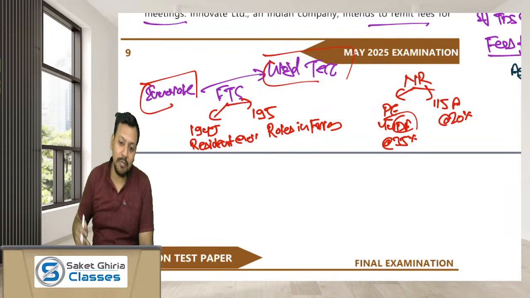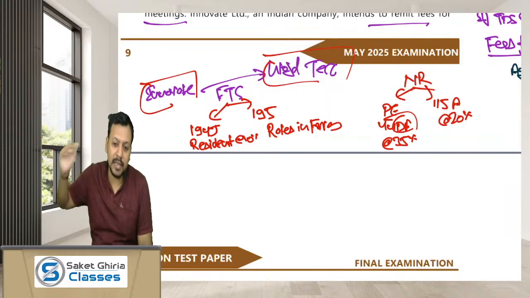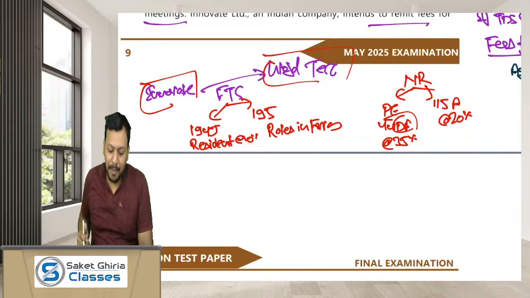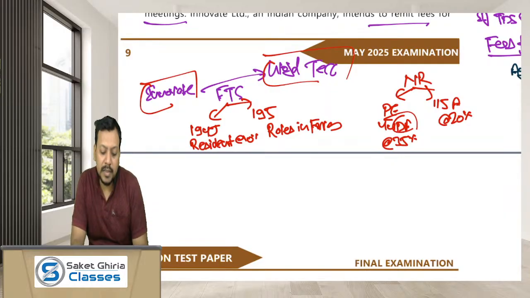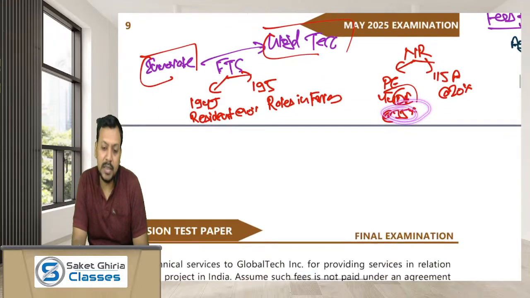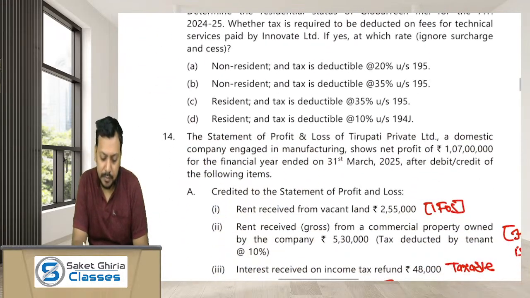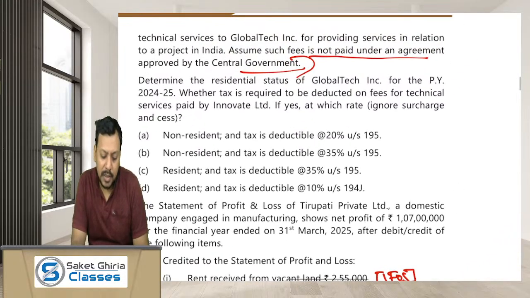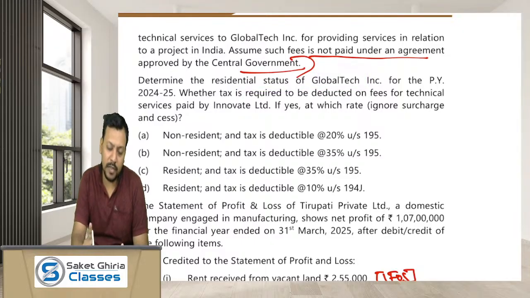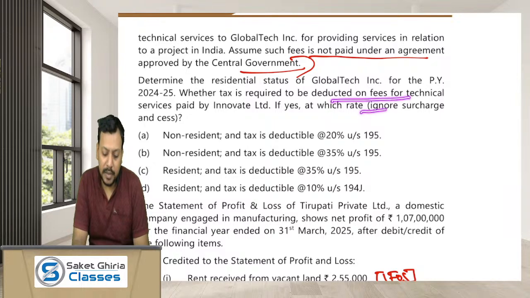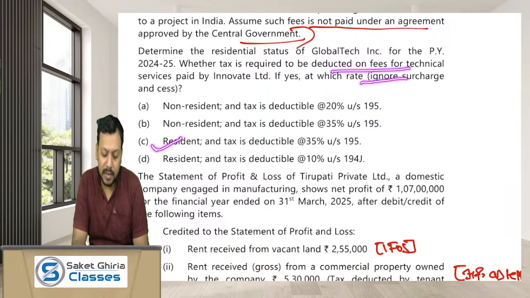Then, sir, what is the use of making Global Tech a resident of India? Okay, then Innovate has to make TDS under section 195, and the rate of TDS would be rates in force, means 35%, because the agreement is not approved. So the question is, what is the residential status of Global Tech? Global Tech is resident because the POEM of Global Tech for the previous year 24-25 is in India. And what is the rate of TDS? So the Global Tech is resident, but the TDS would be 35% under section 195.